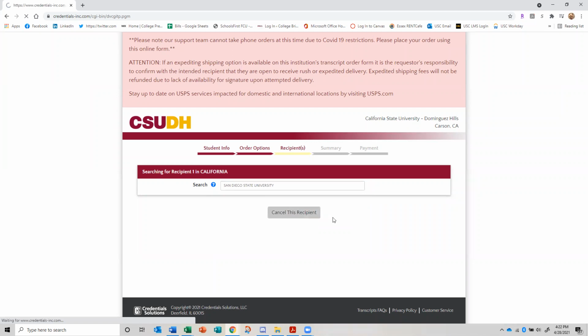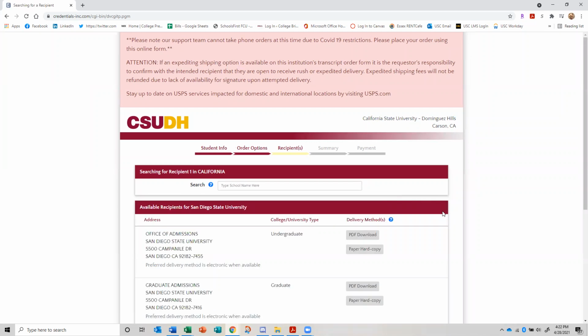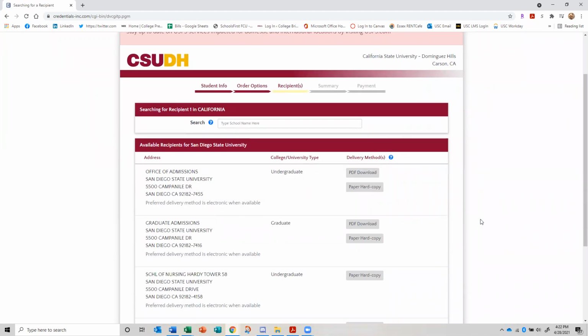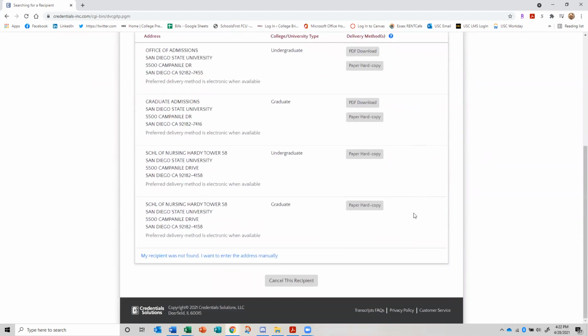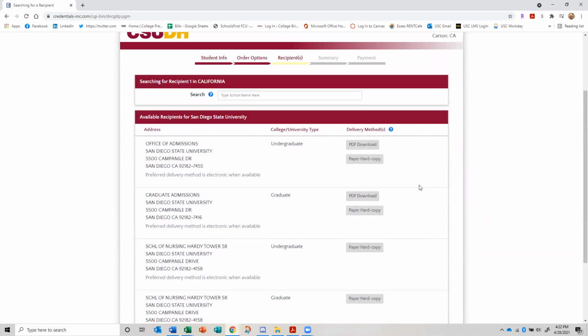All right, now it's in their system. Now this is great because most colleges, the Cal States and the UCs for sure, are probably going to have pre-populated addresses. Okay, so you can see with San Diego State, they have choices. So you want to make sure you're picking the correct one. So it's most likely going to be Office of Admissions, the name of the school, and then their physical address, and then it's undergraduate. Okay, don't do the graduate.